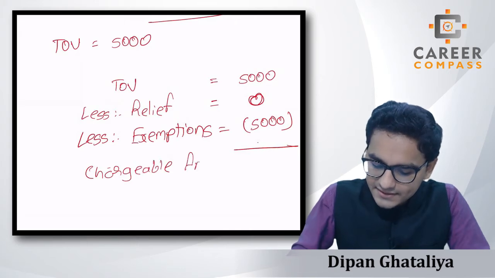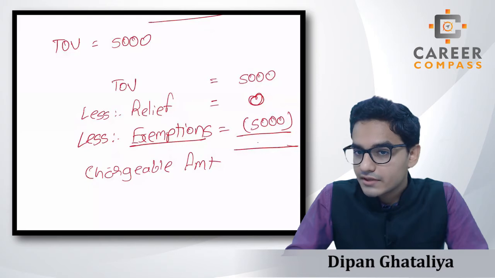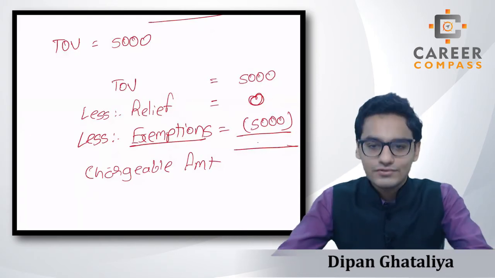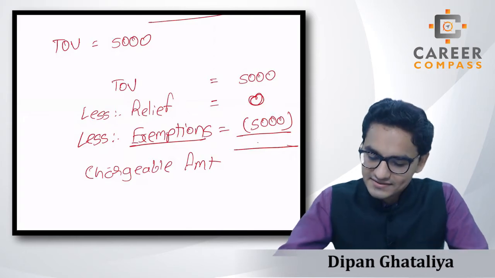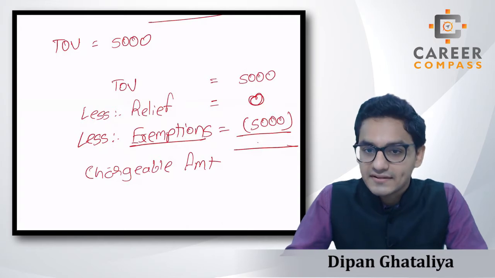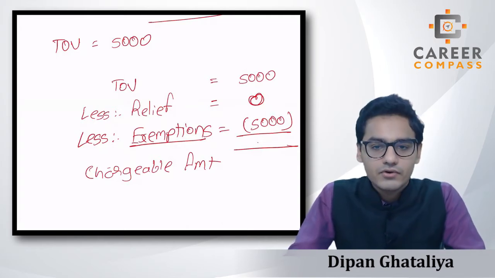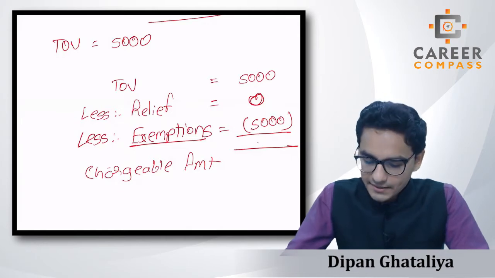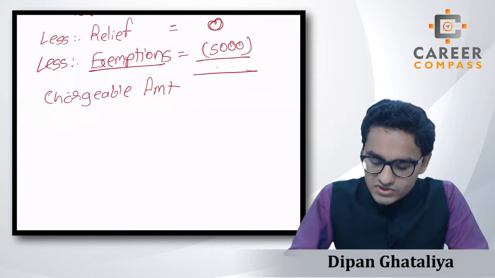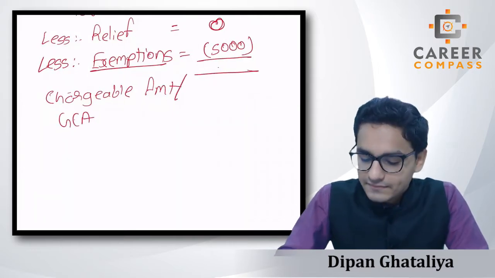You will tell me, sir, how did you get the exemptions amount of 5,000? It's not given in the question, students. Yes, I know the exemptions rules, you don't know the exemptions rules. So I know the exemptions rules, so I just claimed according to the rule. After some examples, I am going to teach you the exemptions. Then you will get the idea of how much exemption you are going to claim in each sum. But temporarily in this sum, we get the full 5,000 exemptions. So the chargeable amount, or gross chargeable amount, will be 0.